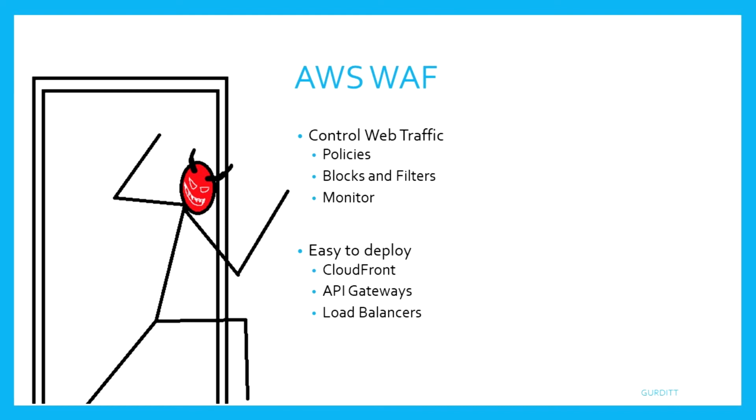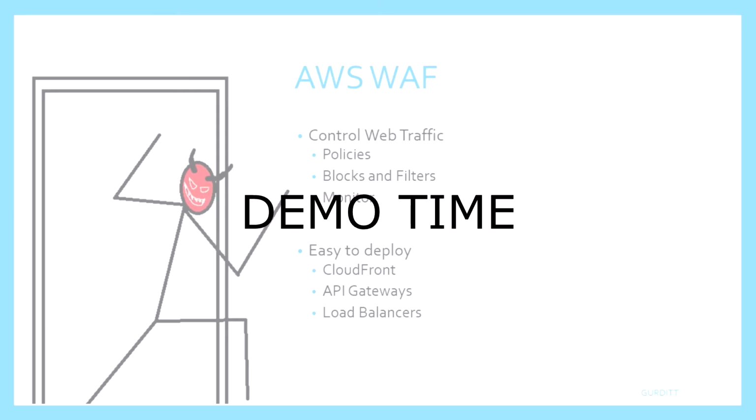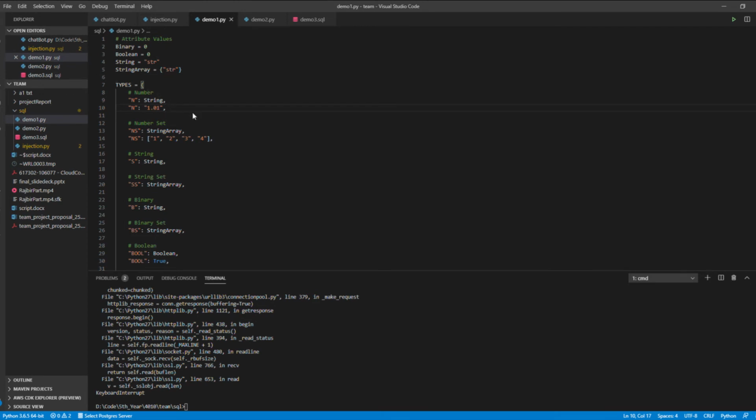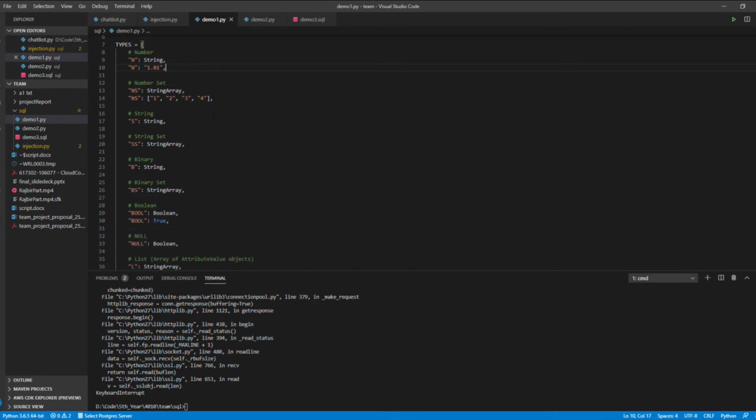As we described before, CloudWatch will send notifications when it is in an alarm state, and the developers can take action to further protect the resource in case of an ongoing attack. Now for a demonstration of the database. I will start it off by explaining how DynamoDB formats its payloads.